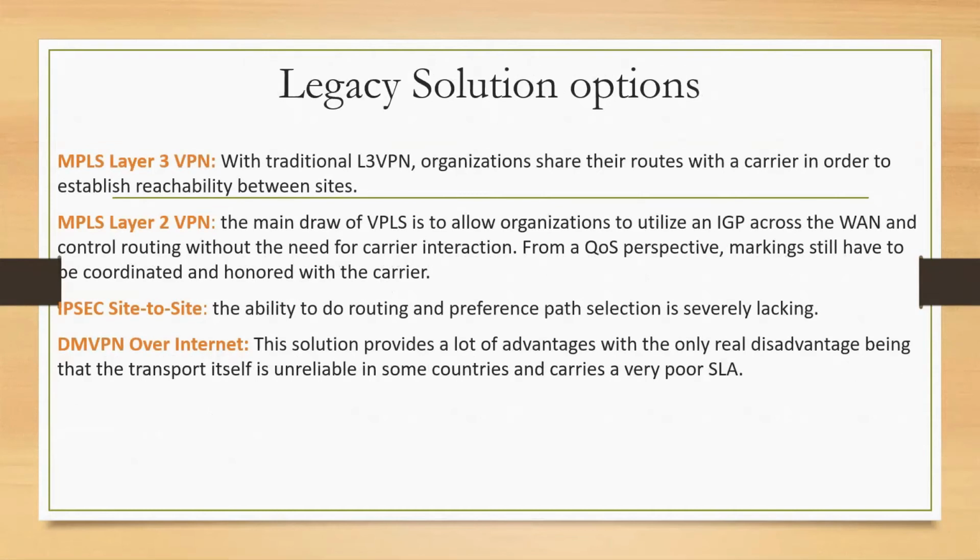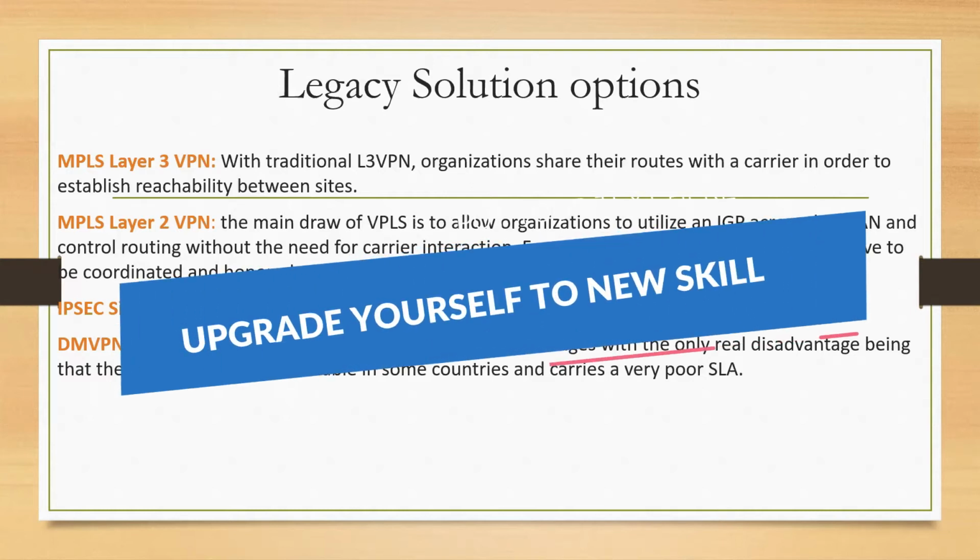Further, to talk about the legacy solutions and the challenges, and what challenges SD-WAN is solving, let's go back to the MPLS layer 3 VPN. This MPLS layer 3 VPN was the more common type of network connectivity for corporate offices, where we share our router with our service provider's carrier to establish reachability between the two sides.